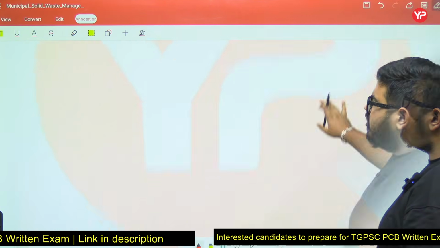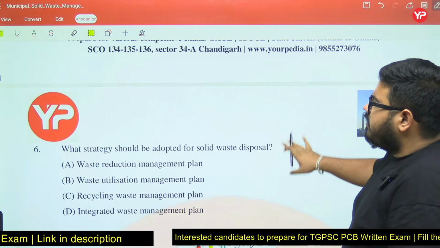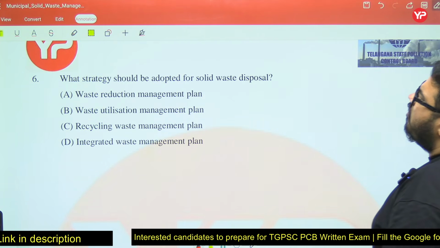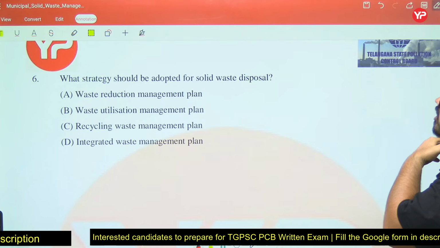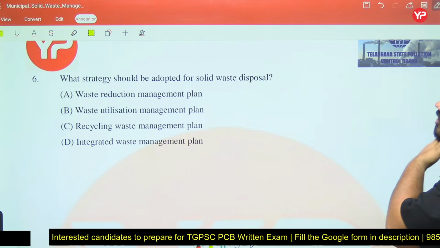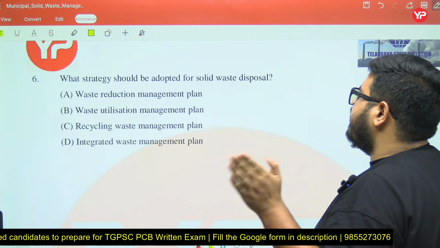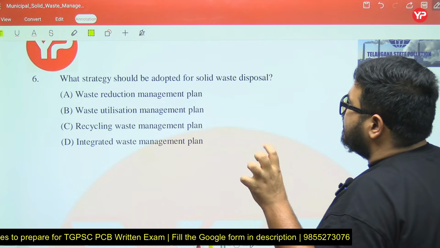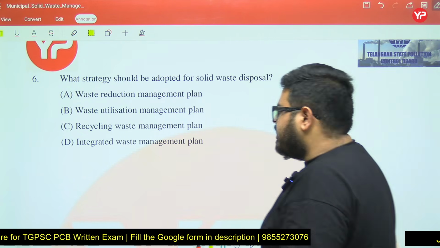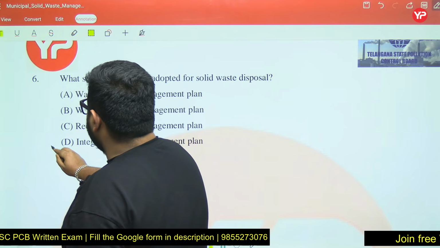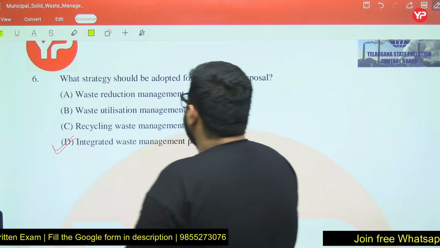Okay. Moving on to the next question. What strategy should be adopted for solid waste disposal? From these, which strategy should be adopted? Waste reduction management plan, waste utilization management plan, recycling waste, or integrated waste. Everything should be integrated in that. So basically we will go for an integrated waste management plan.